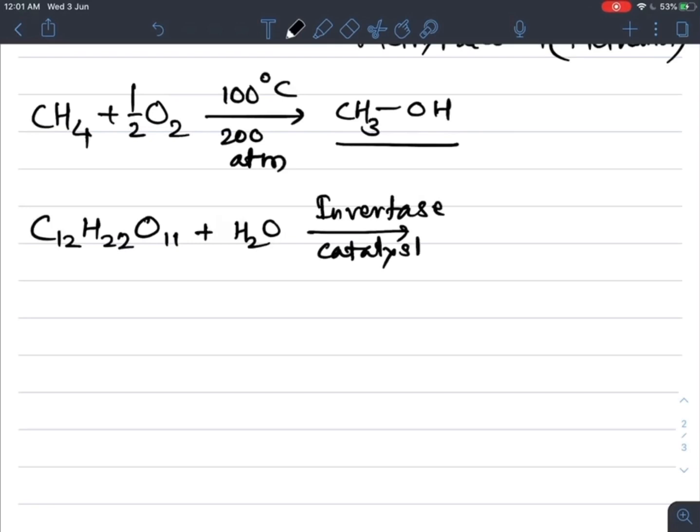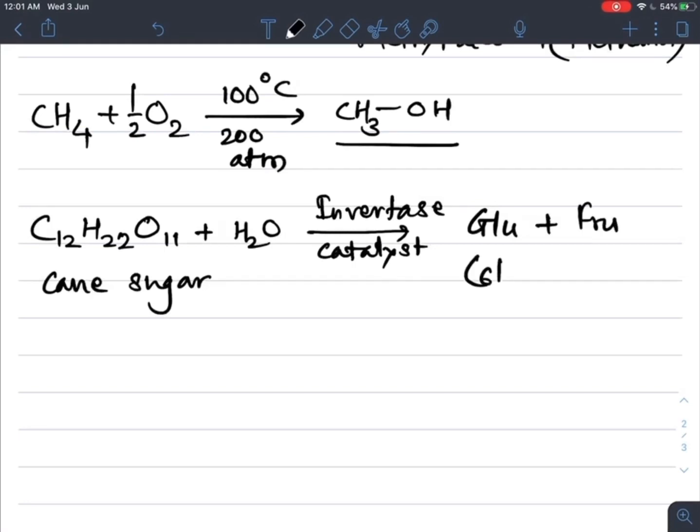Like a catalyst, this invertase enzyme breaks down this cane sugar, which is converted into glucose and fructose, glucose plus fructose.